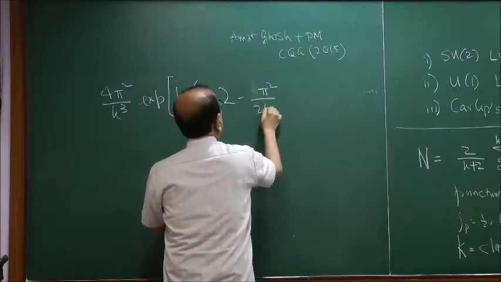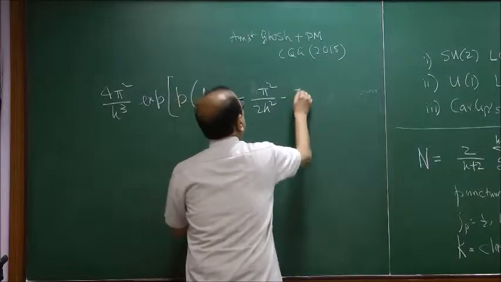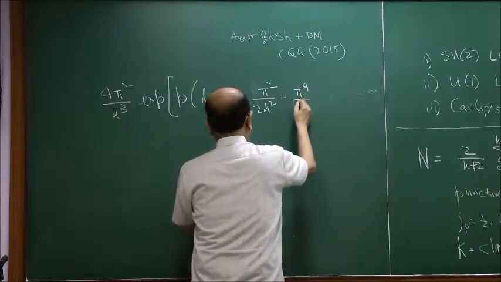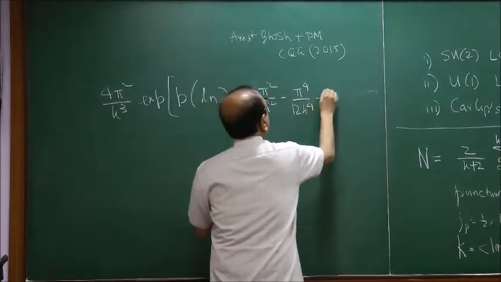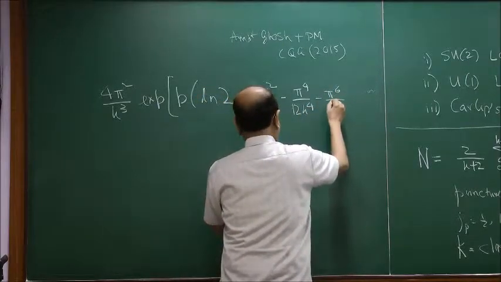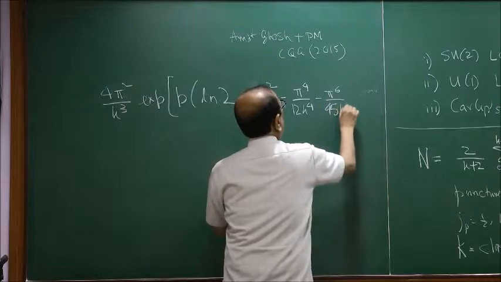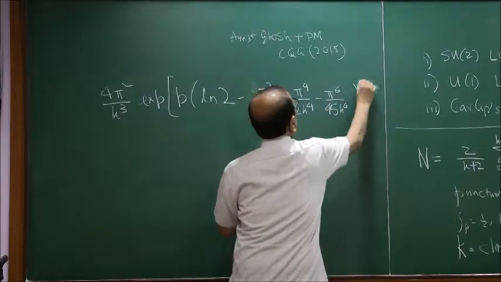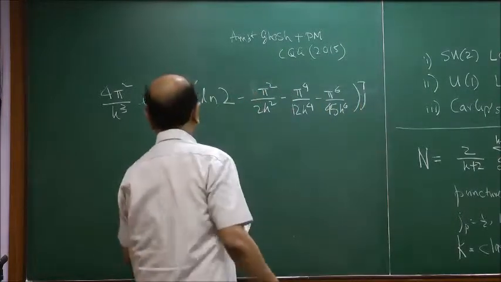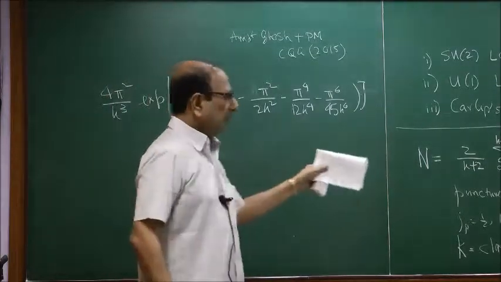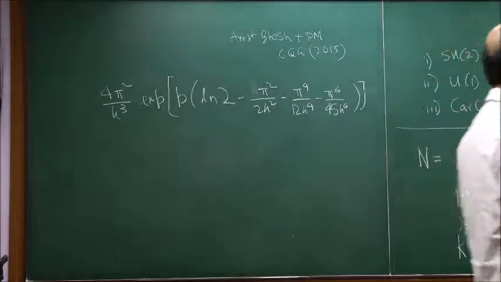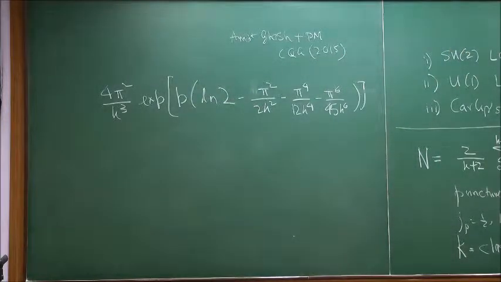minus pi squared by 2k squared minus pi 4 by 12k 4 minus pi 6 by, these are irrelevant, but anyway, and so on. So this is the leading term. You can also calculate the non-leading terms in this series.